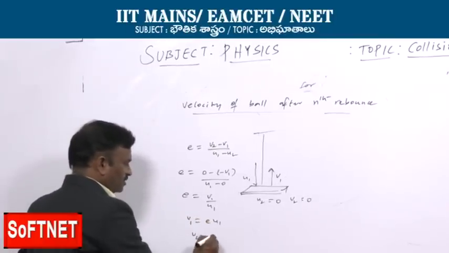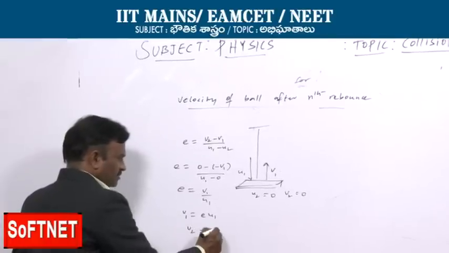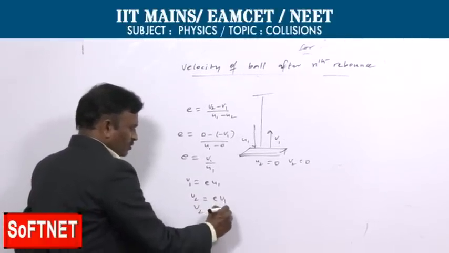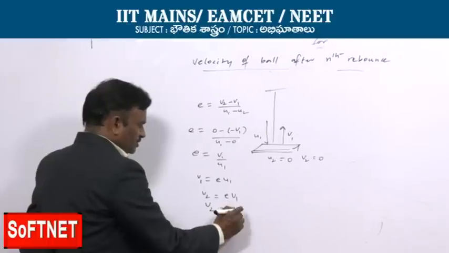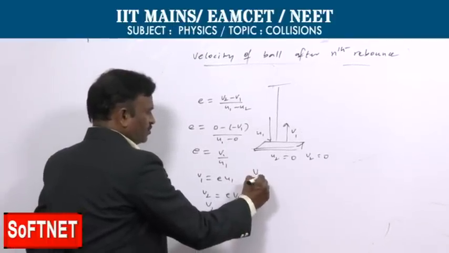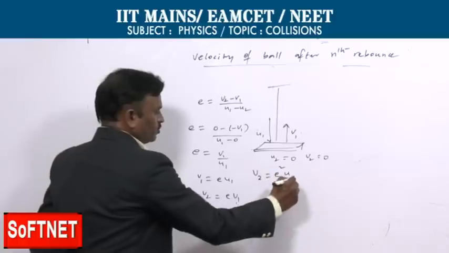Similarly v2 is equal to e times v1, and using e times u1 for v1, v2 is equal to e square into u1.